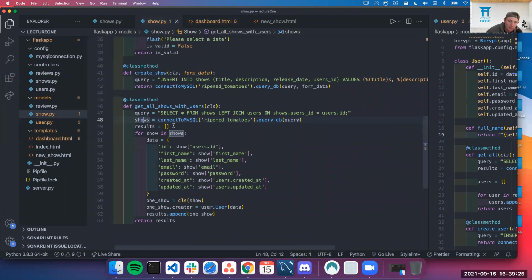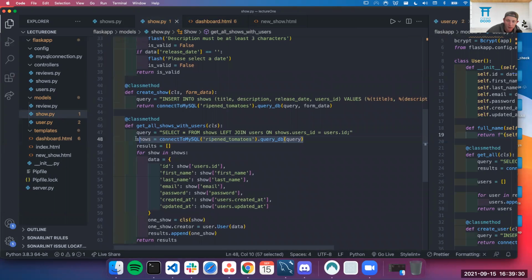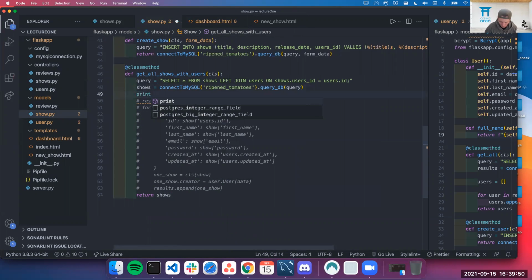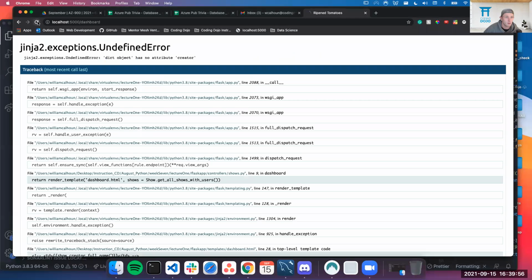Well, that would work, right? In theory, if I just wanted to show information, that would accomplish what I just said. If I were to do something like this, let's just pretend I just said show the shows and I return this value, if I were to print shows, what this does is probably going to break my code, but here we are.